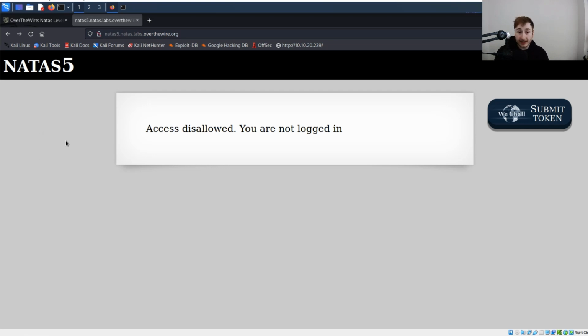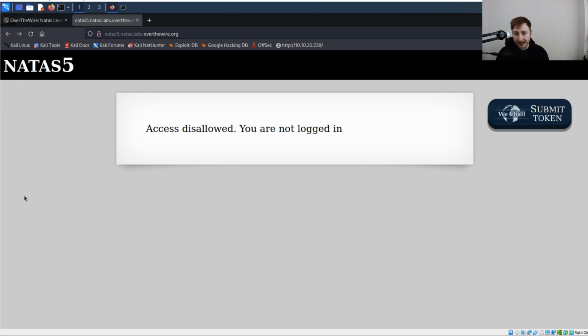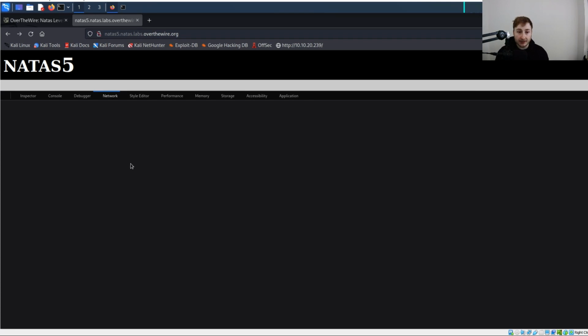Well, we can actually take a look at cookies on any site that you're on, for example, through the developer console. So I think in the last level I showed this. If we just hit inspect here, or if you hit F12 on your keyboard, that's going to open up the developer tools here.